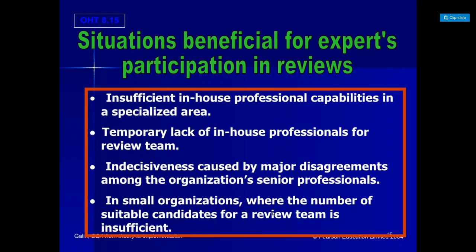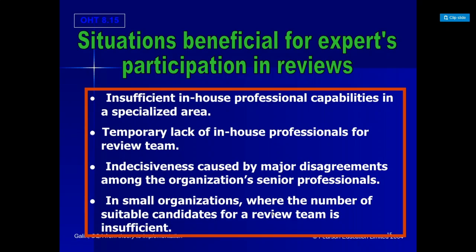If all those things are there, but your company doesn't have sufficient people for this, do you need expert advice? It depends on the situation, like if there is insufficient in-house professional capability in a specialized area. For example, you are not a company that is using Python as of now, and you get an offer to do a project in Python and you need people for this. Then you can have an expert in this area in-house, or as an advisor to your project.